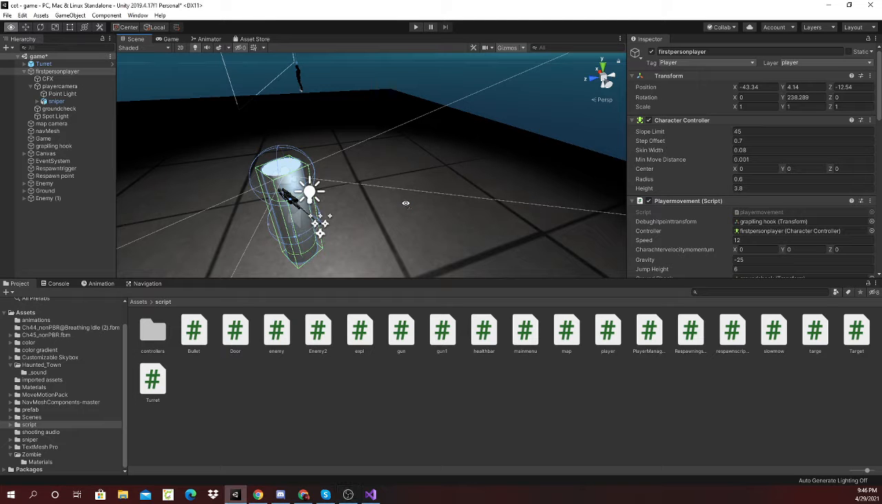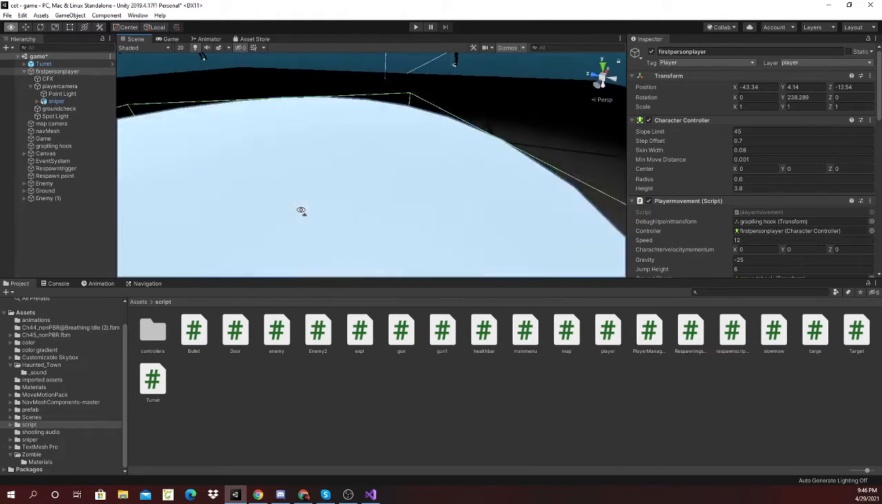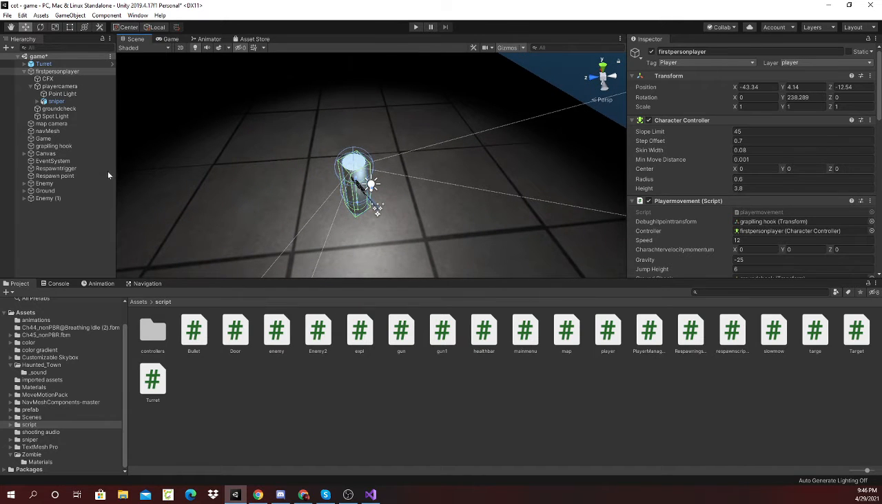Hey guys, today I'll be showing you how to add sound effects to your game in Unity.